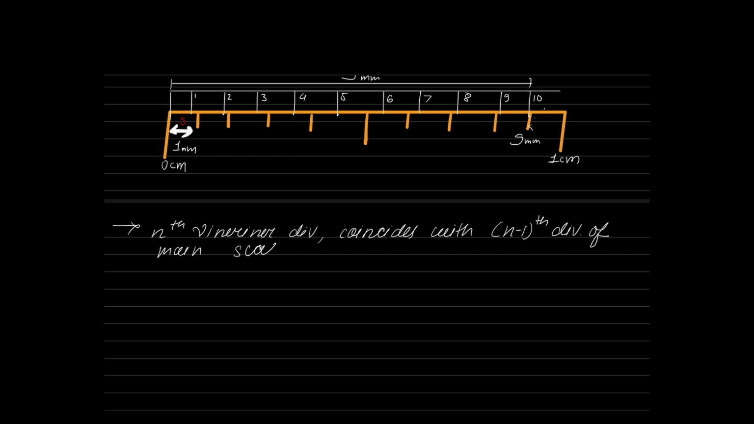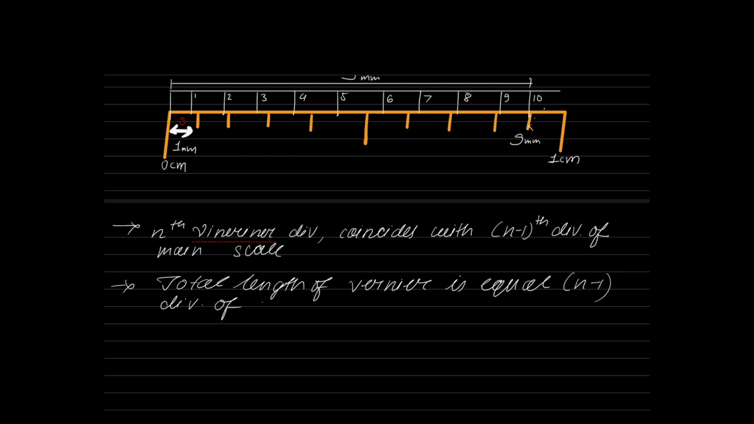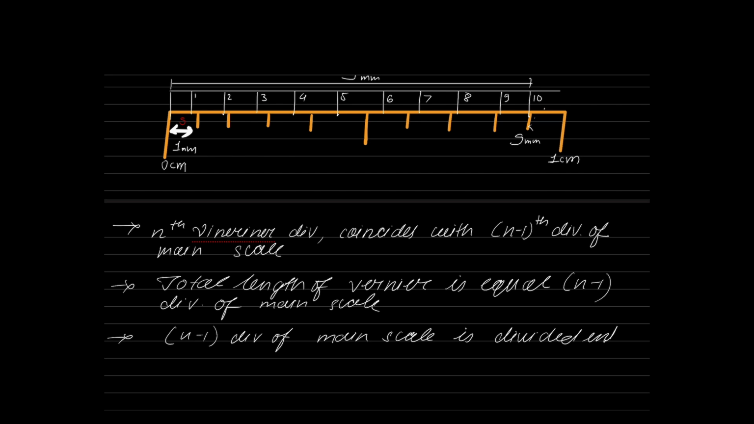The next understanding: the total length of the vernier is equal to N minus 1 divisions of the main scale. That is the second understanding. The third understanding is that N minus 1 divisions of the main scale are divided into N divisions of the vernier. Which vernier is that? The direct vernier. These are the discussions for the direct vernier: NV is equal to (N minus 1) into S.